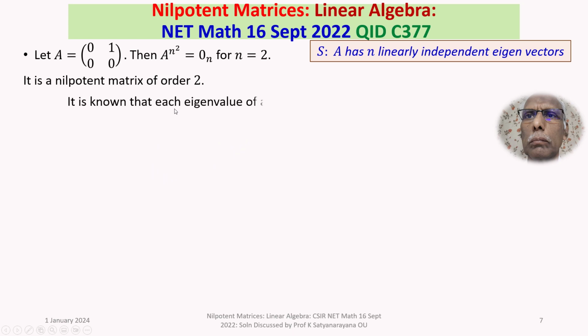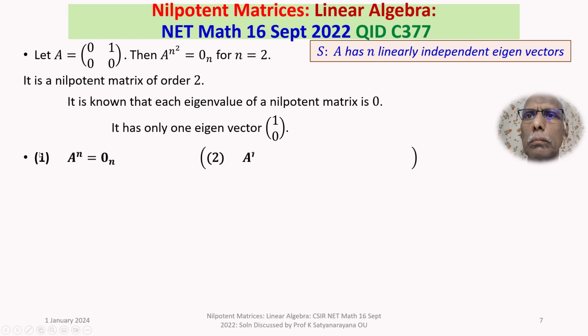It is known that each eigenvalue of a nilpotent matrix is 0. For this one, 0 is the only eigenvalue, and it has only one eigenvector. You can compute. It is a very easy question. The eigenvector corresponding to the eigenvalue 0, which is repeated, is only one. That is, it has only one eigenvector.